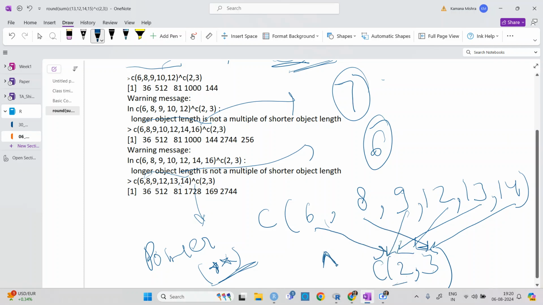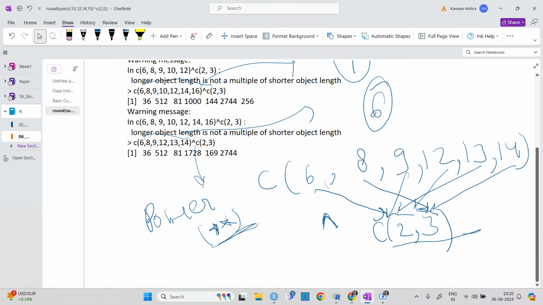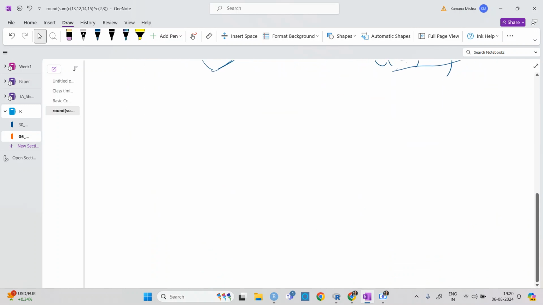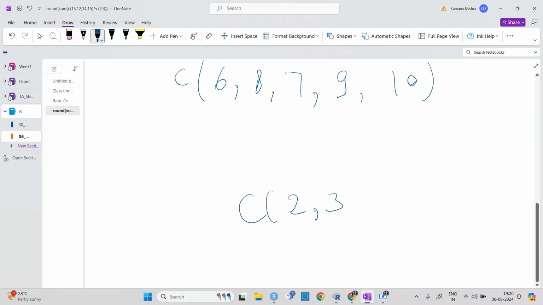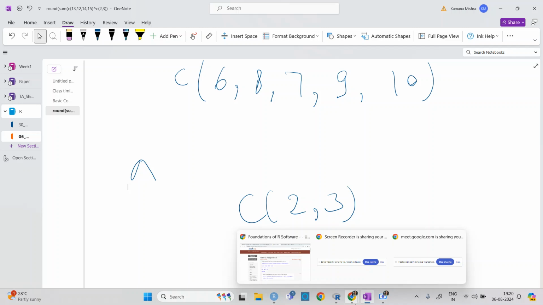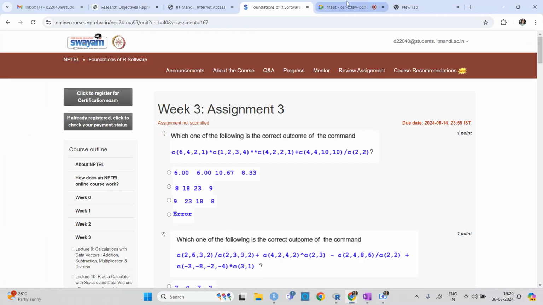That's why the length of one vector needs to be a multiple of the other. Otherwise, let's say I have taken 6, 8, 7, 9, 10. This is of 5 length, and c(2, 3). Let's say I want to do this power operation with that.